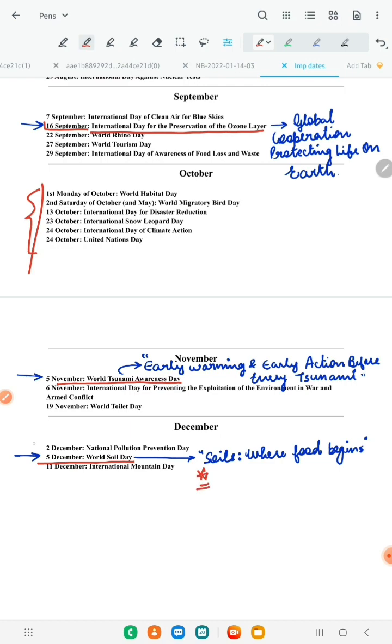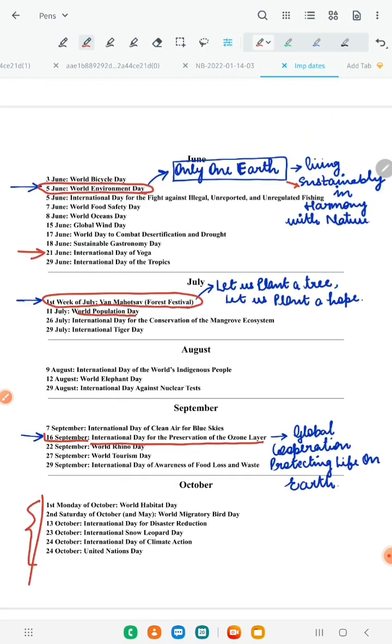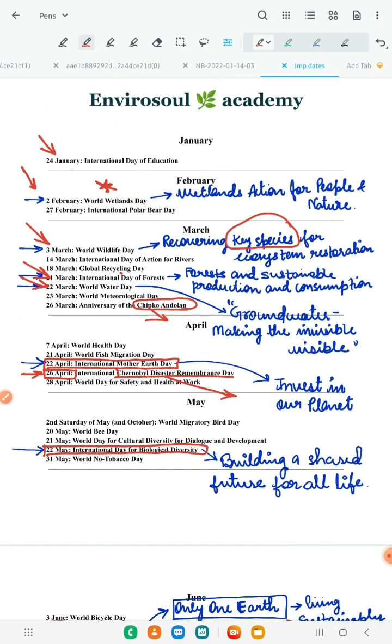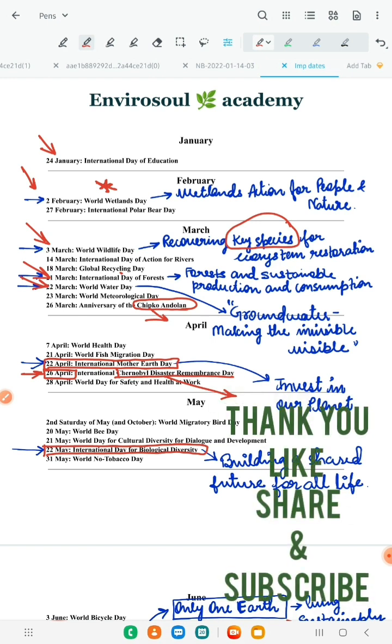Okay, so here we conclude this small lecture. It's all about dates and themes, and you just go through all those dates which I have not read here. I'm reminding you again and again. So that is all about it.